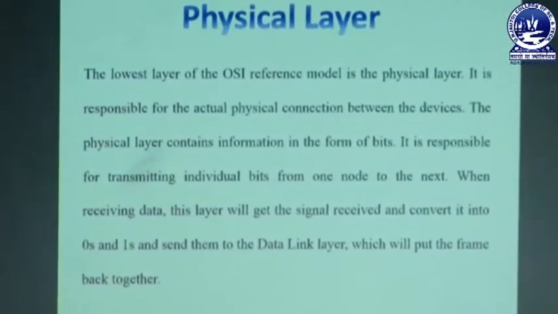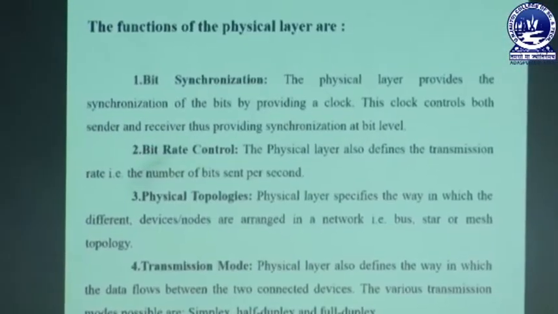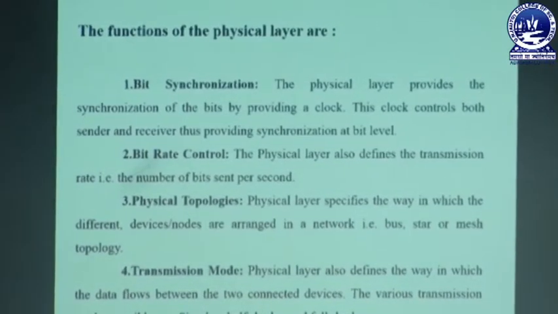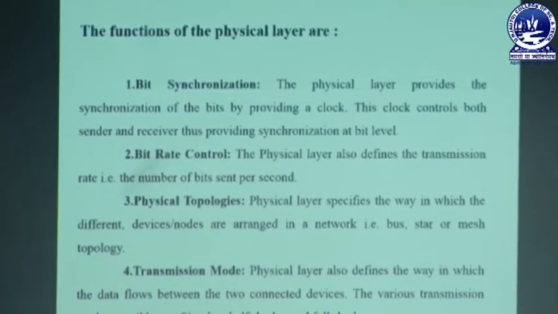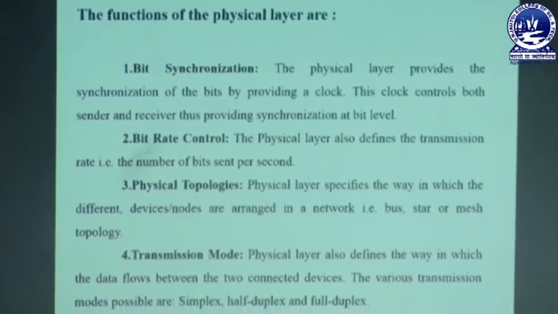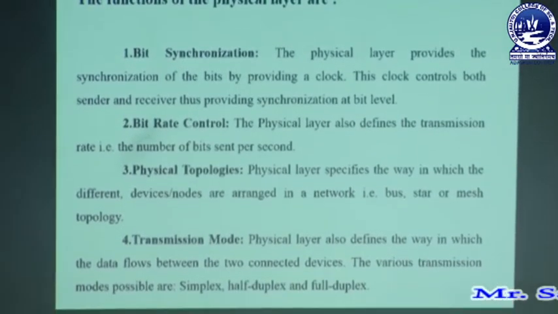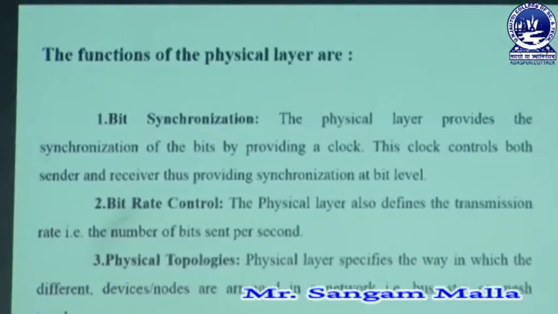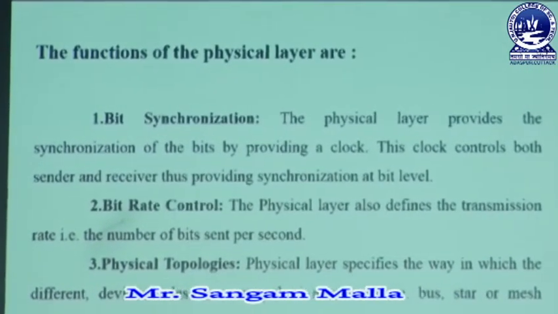Moving to the next slide, which describes the functions of the physical layer. There are 4 functions of physical layer. First one is bit synchronization, second one is bit rate control, third one is physical topologies, and fourth one is transmission mode. First we will be discussing bit synchronization. What do you mean by bit synchronization?